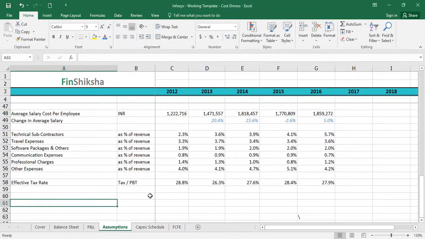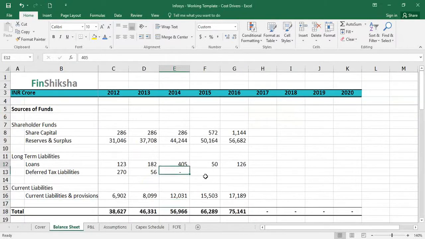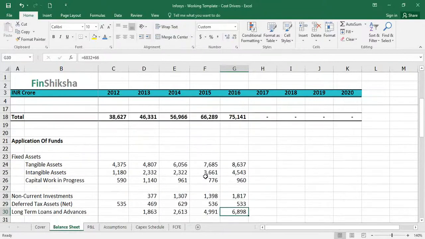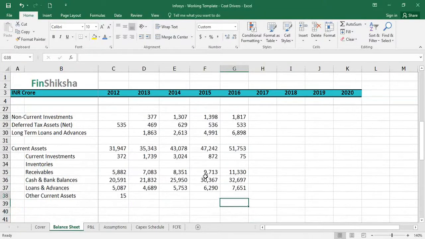We continue our discussion with Infosys, and we've done with the P&L drivers largely. We're now going to focus our attention on the balance sheet drivers. Now, on the balance sheet, primarily there are some headers which are going to get projected, which is your working capital projections, current assets and current liabilities.